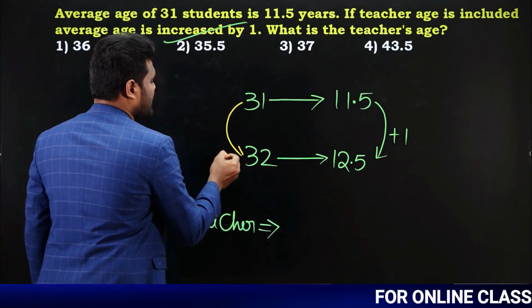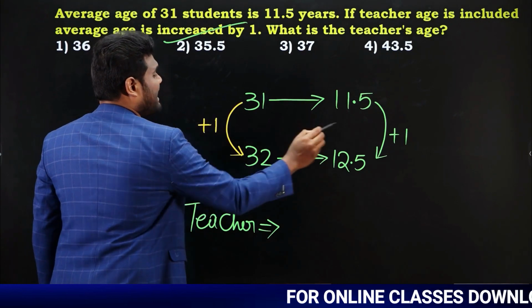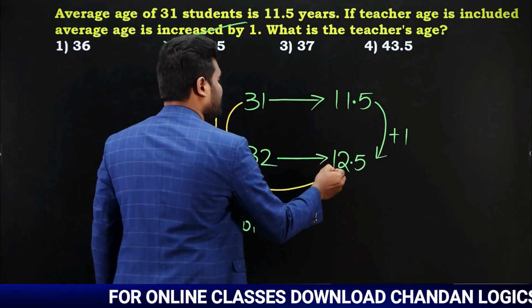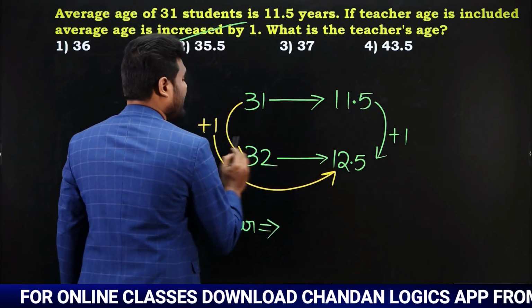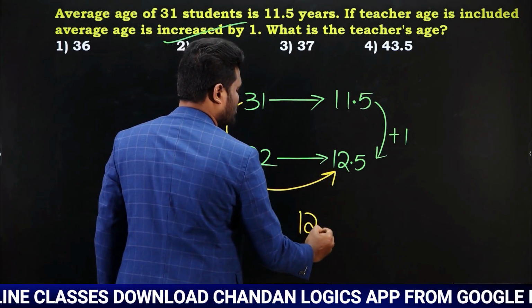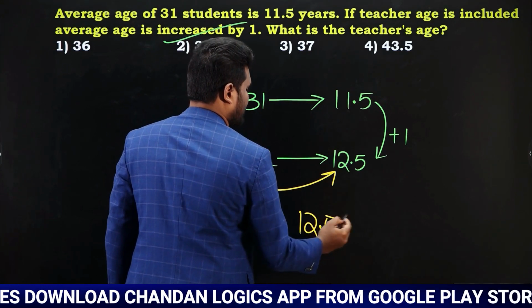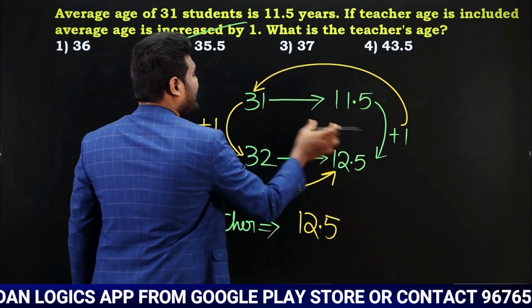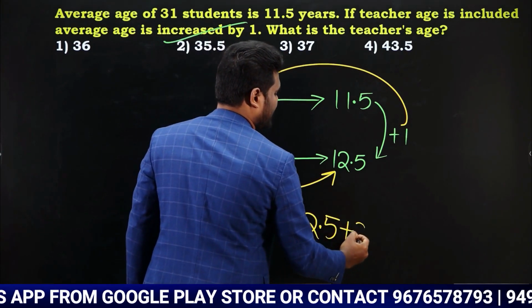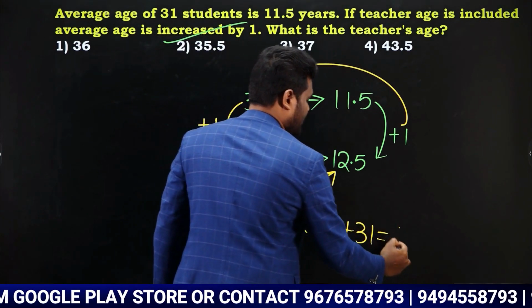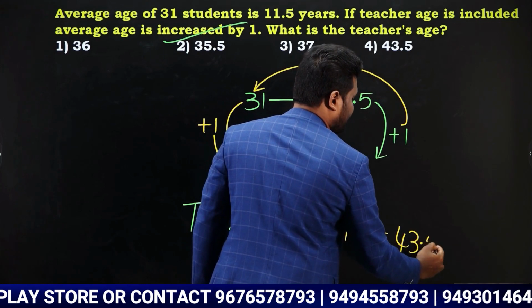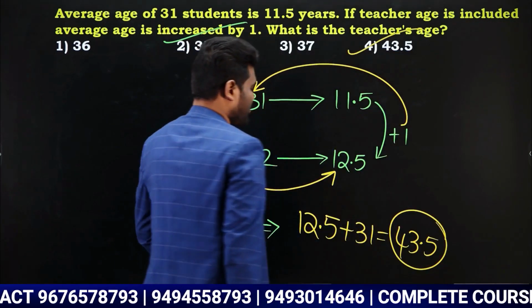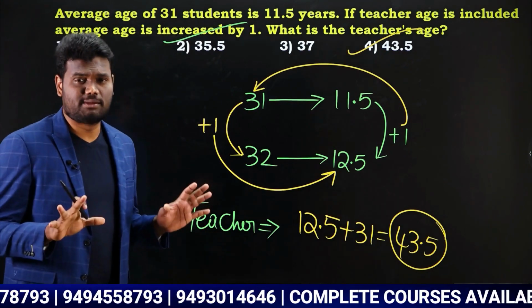Left hand side difference is plus 1. Right hand side difference is also plus 1. Left hand side difference multiplied with right hand side bottom number: 1 into 12.5, that is nothing but 12.5. Similarly, right hand side difference multiplied with left hand side top number: 1 into 31 is nothing but 31. So answer is nothing but 43.5, which means age of teacher is nothing but 43.5 years. Just as simple as that.